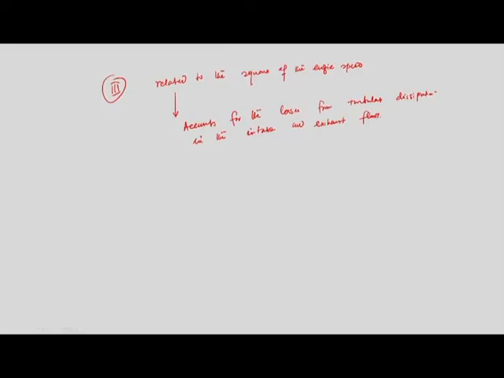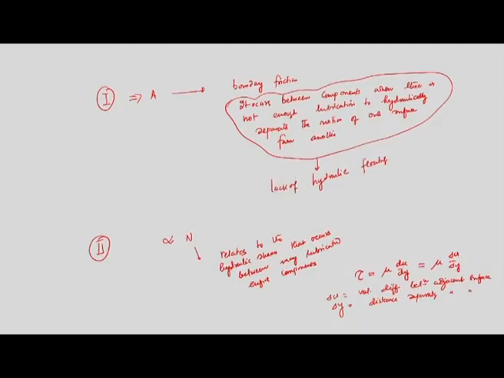So we have identified three different terms. The third term is related to the square of the engine speed, which accounts for the losses because of turbulent dissipation in the intake and exhaust flows. The second term relates to the hydraulic shear that occurs between the many lubricated engine components, and the first part is only because of lack of hydraulic floating.